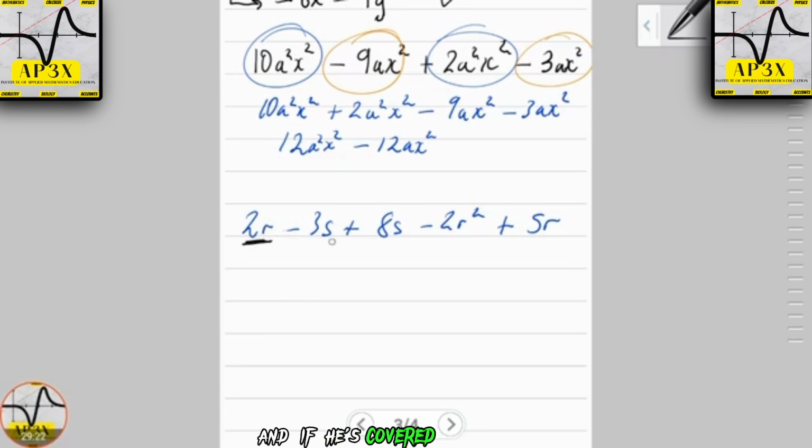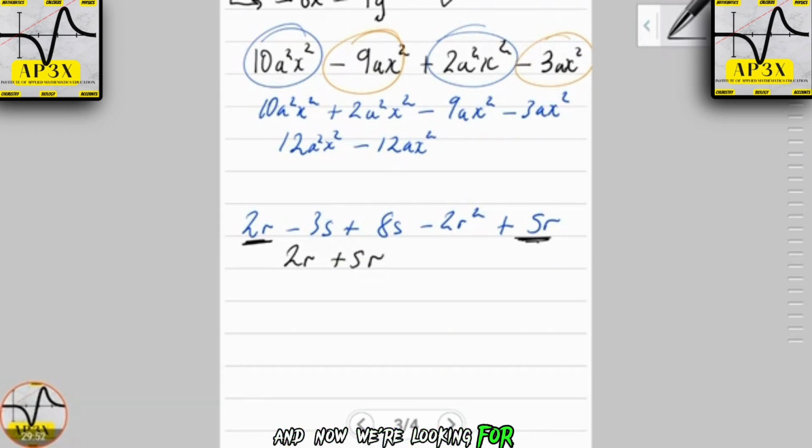Is it this one or is it this one? Well, it has to be this one, because this one has a square. And remember that the terms are not like because of the power, they are like because of the base. So this one goes beside this one, so we end up with 2r plus 5r.